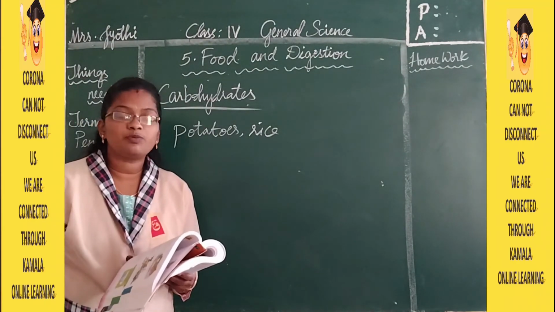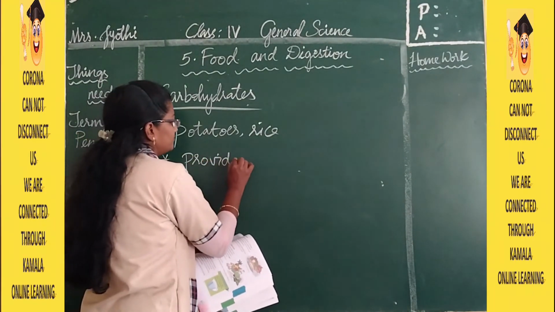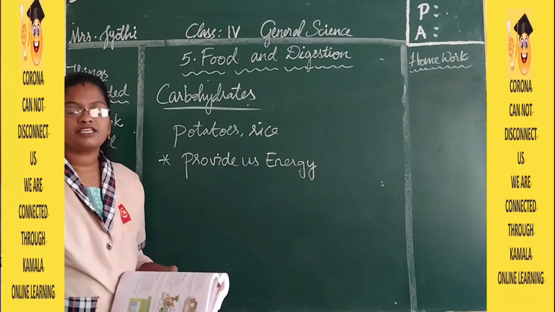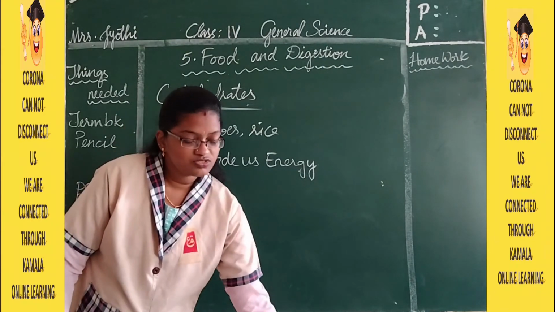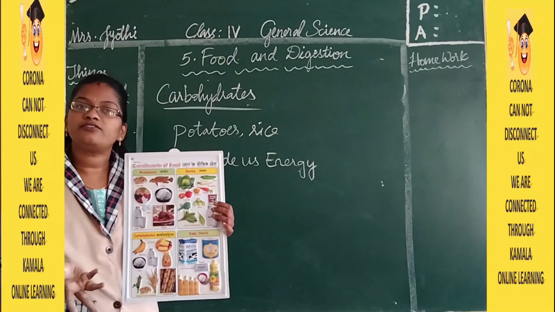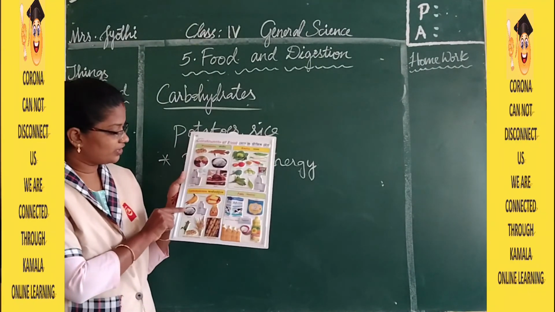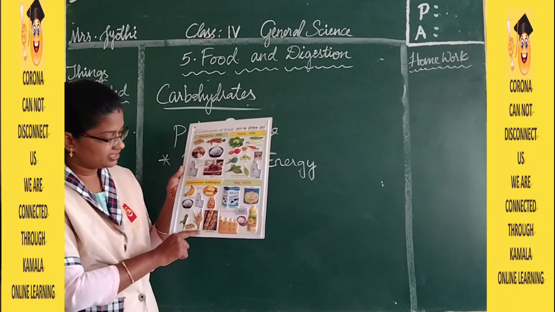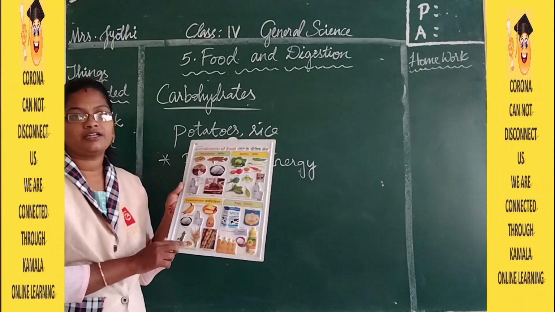Carbohydrates also provide us energy, same like fats. I already told you in the previous one, that is the fats. Same like that, they also provide energy, and the daily laborers and those who do a lot of heavy physical work need carbohydrates and fats more. So here are the carbohydrates: banana, cheese, honey, milk, rice, whole grain cereals and sugarcane. In these food products you can see a lot of carbohydrates.